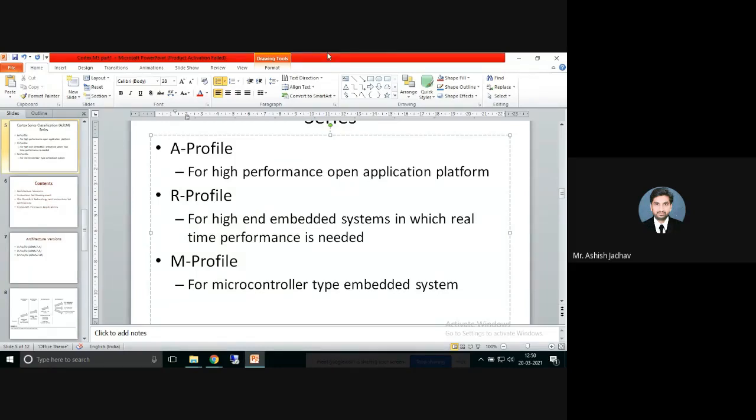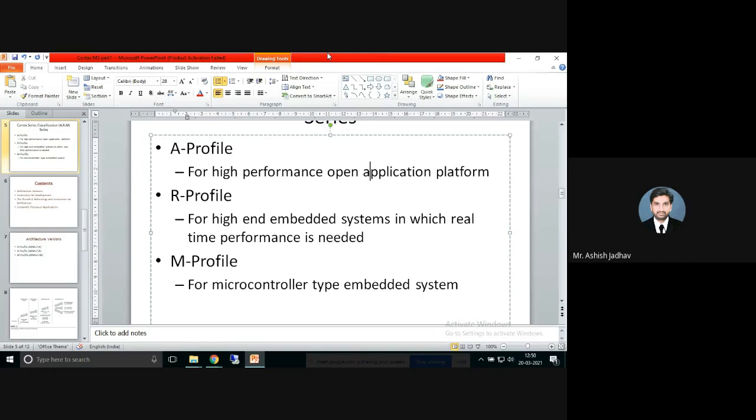So quickly let us summarize what we have learned with that ARM. A profile, this is called application processors, which are designed to handle complex tasks such as high-end embedded operating systems such as Symbian, Linux, Windows embedded system. So these A profile processors can handle high-end operating systems as well. These processors require highest processing power.